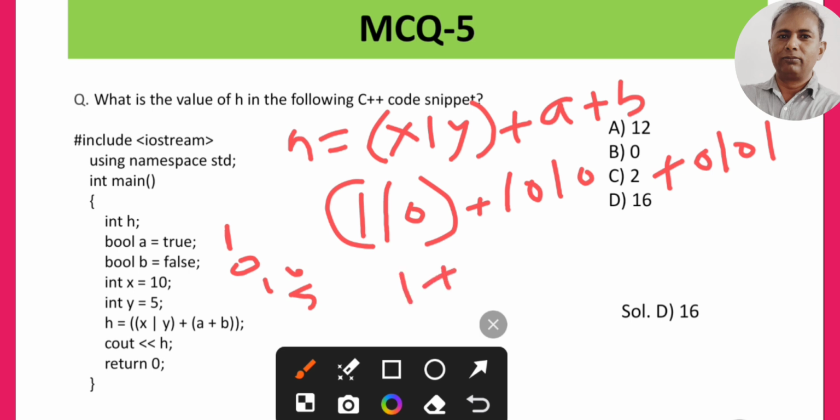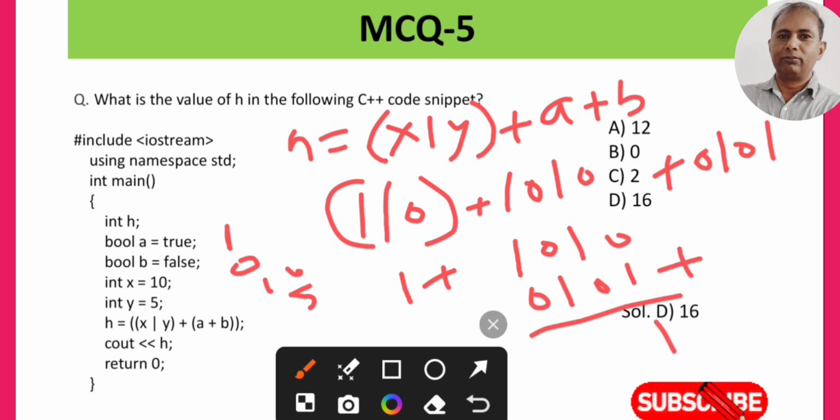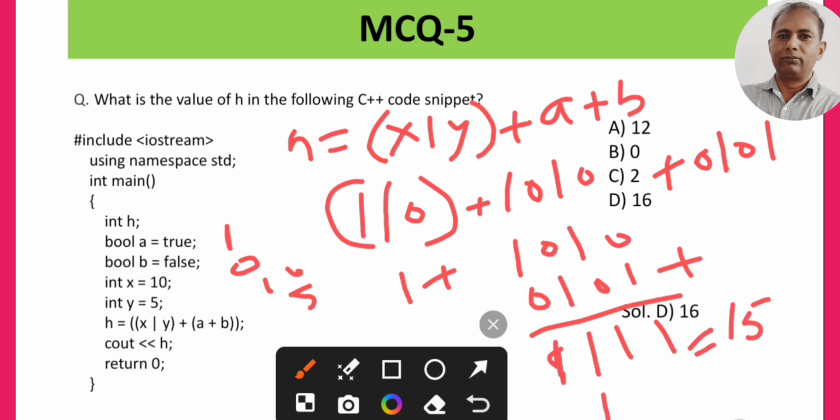Then we should add 1010 with this binary, that is 0101. If we add, this will become 1, this will become 1, 0 plus 1 will become 1, 1 plus 0 will become 1. So this is the binary of 15. So we can add 1 plus 15, so it will become 16. So like this, the D option is the correct answer here.